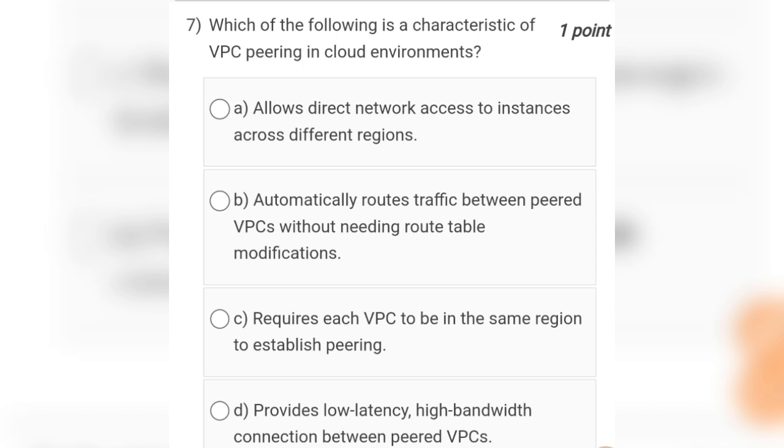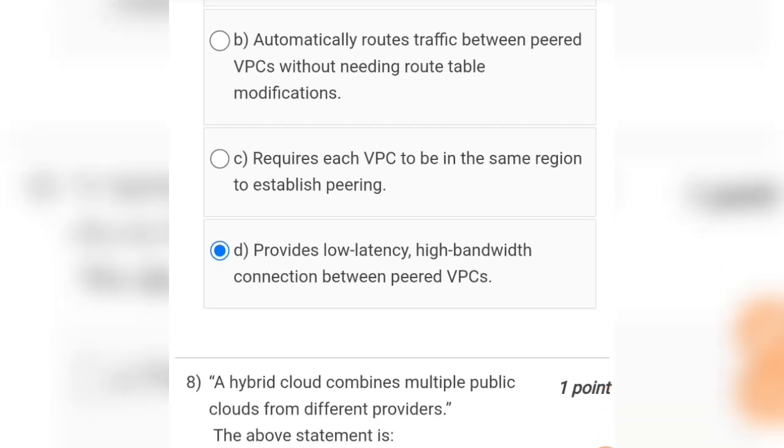Option C is requires each VPC to be in the same region to establish peering. And option D is provides low latency, high bandwidth connection between paired VPCs. So the correct answer for question number 7 will be option number D, that is provides low latency, high bandwidth connection between paired VPCs.